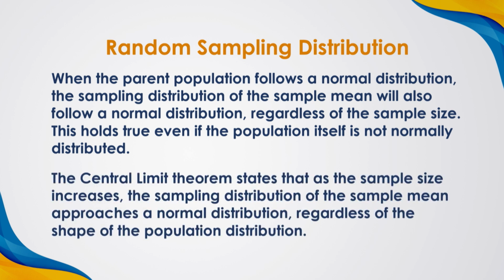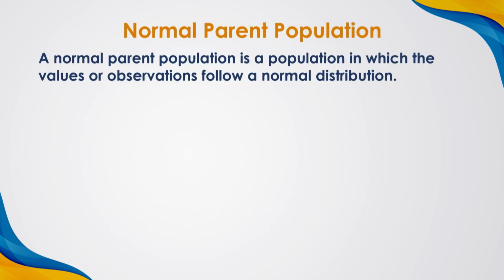The central limit theorem states that as the sample size increases, the sampling distribution of the sample mean approaches a normal distribution regardless of the shape of the population distribution. A normal parent population is a population in which the values or observations follow a normal distribution.